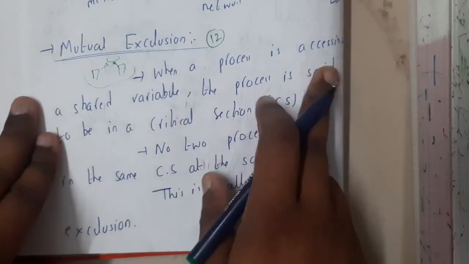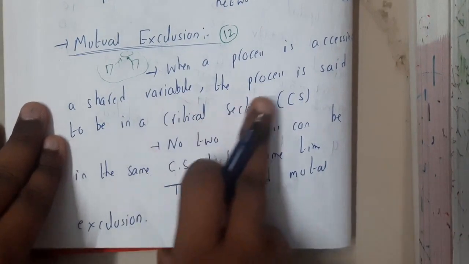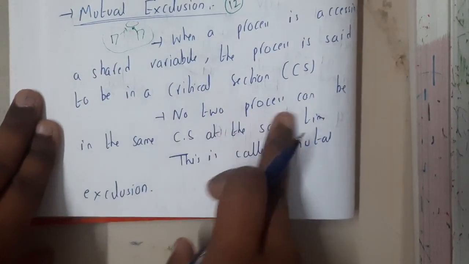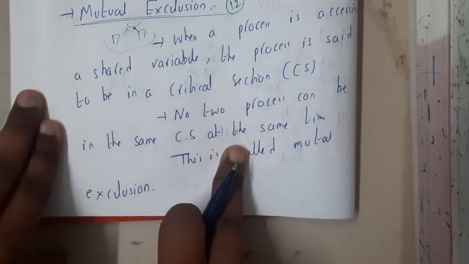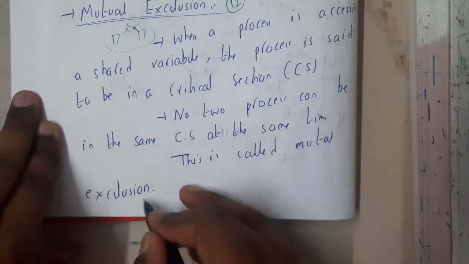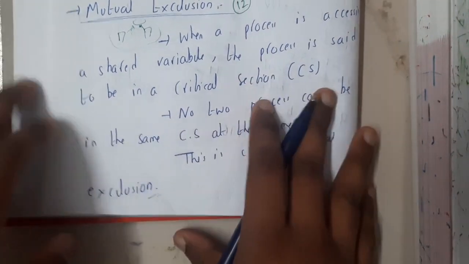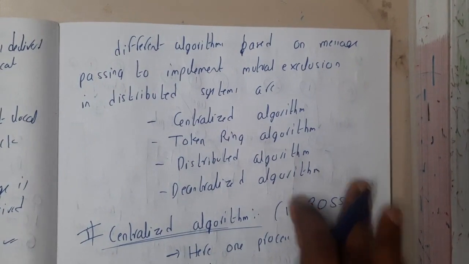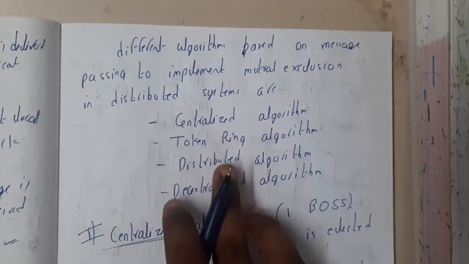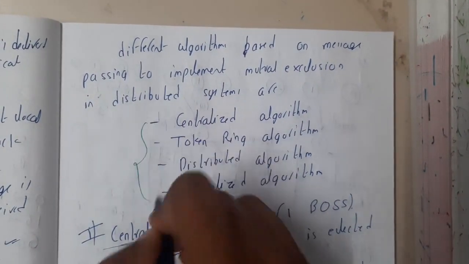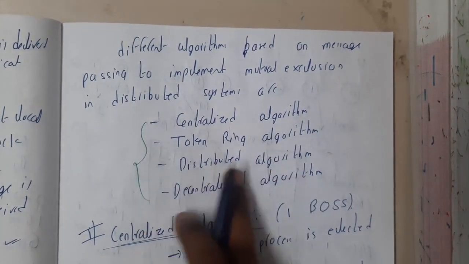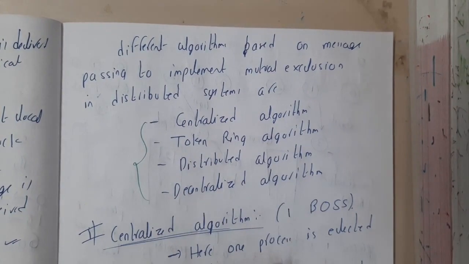So when a process is accessing a shared variable, the process is said to be in the critical section. No two processes can be in the same critical section at the same time. This is called mutual exclusion. Different algorithms based on message passing to implement mutual exclusion in distributed systems are, to be clear, the top 4 algorithms: centralized algorithm, token based algorithm, distributed algorithm, and decentralized algorithm.